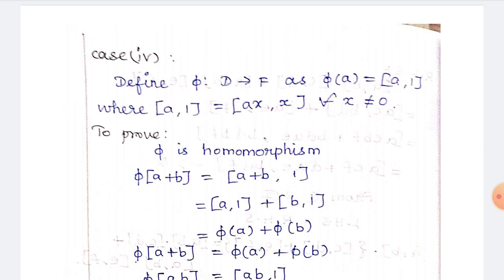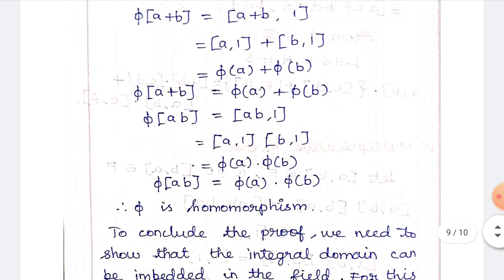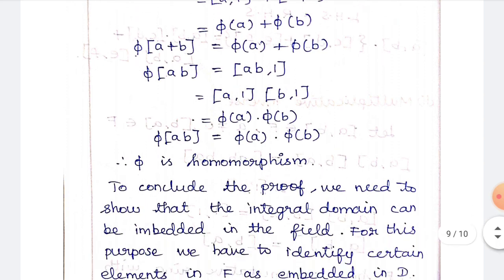To prove phi is a homomorphism, phi of (a plus b) is equal to (a plus b, 1), using the definition. That is (a,1) plus (b,1), so phi of a plus phi of b. Similarly, phi of ab is equal to (ab, 1), which can be written as (a,1) into (b,1), that is phi of a into phi of b.